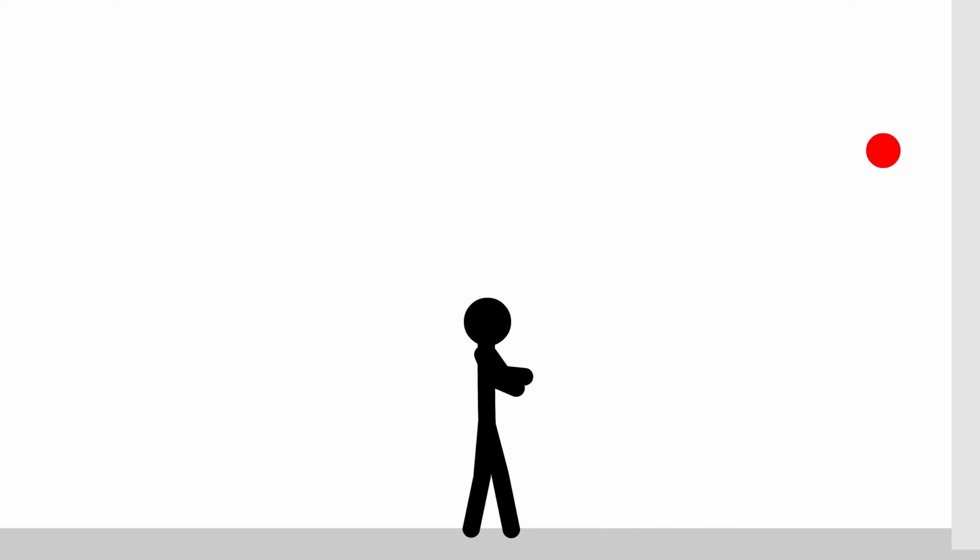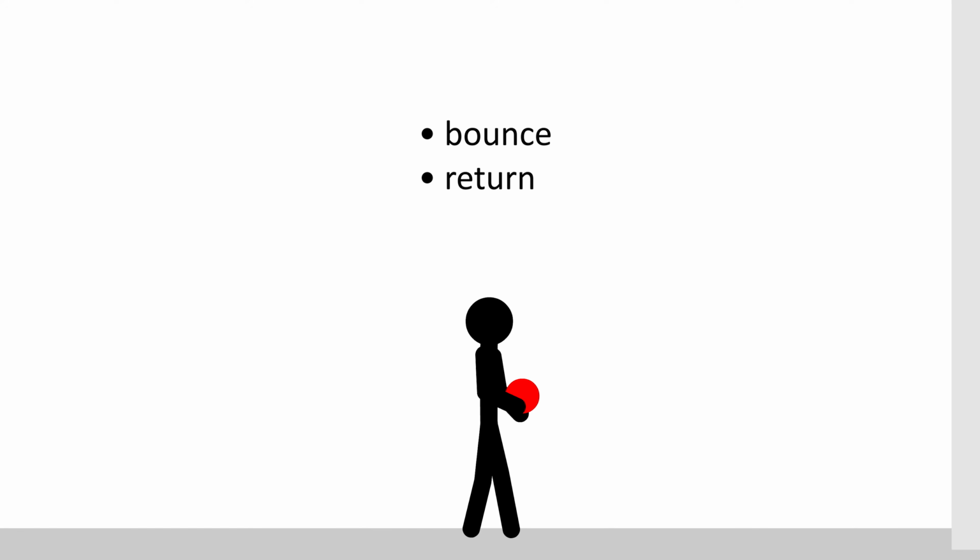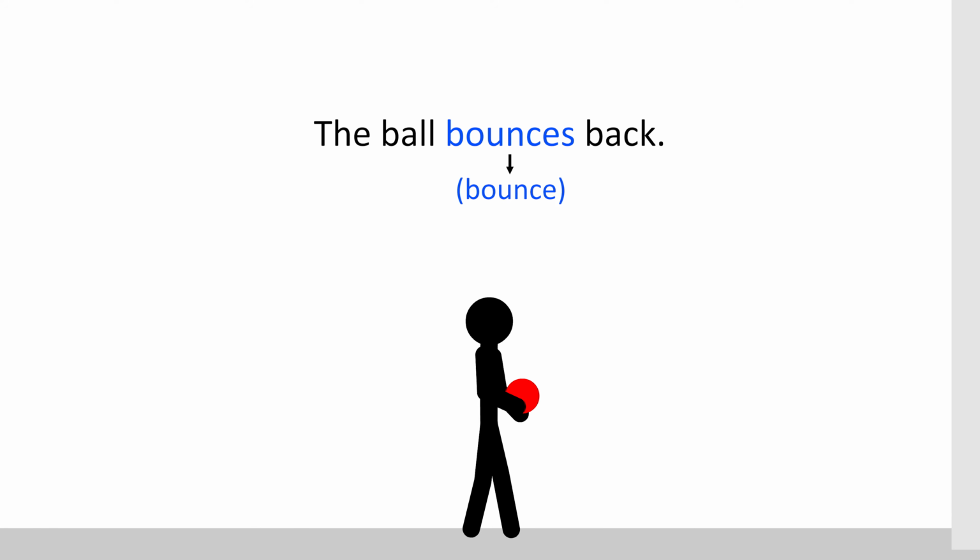How do you think we could describe this? Here, a ball bounces and returns to the man. So we can say, the ball bounces back. Bounces means bounce, and back means return. So the sentence just means, the ball bounces and returns.